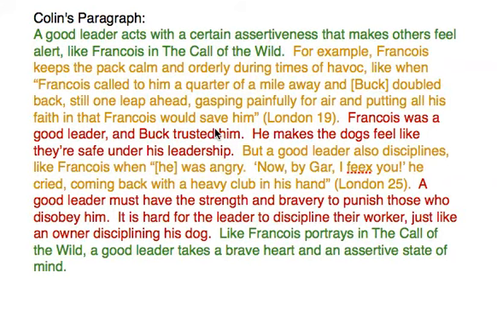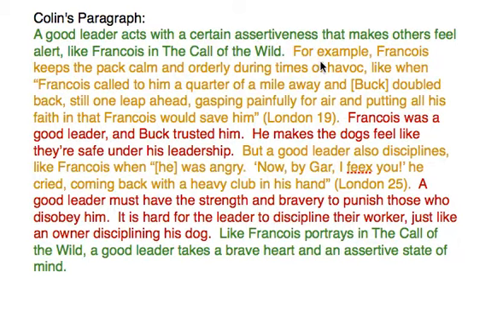This is a great example of an 8th grader stoplight paragraph from the beginning of the year. This particular paragraph looks at leadership within Call of the Wild. A good leader acts with a certain assertiveness that makes others feel alert, like Francois in Call of the Wild. This first green sentence is known as our topic sentence. It clearly answers the prompt and gives a specific reason that this is true.